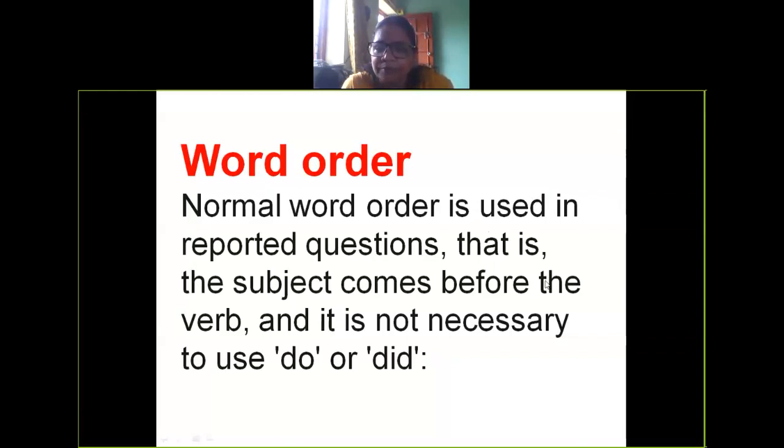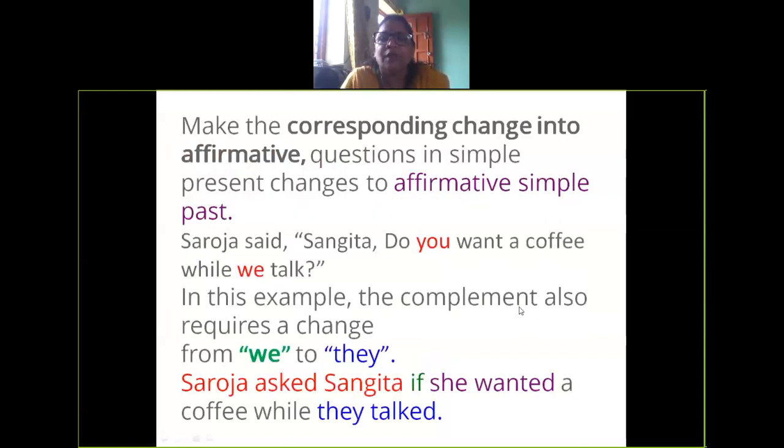Okay? Is it clear? Make the corresponding change in affirmative. Questions in simple present change to affirmative simple past. This is an example which I have given. Saroja said, Sangeeta, do you want a coffee while we talk?